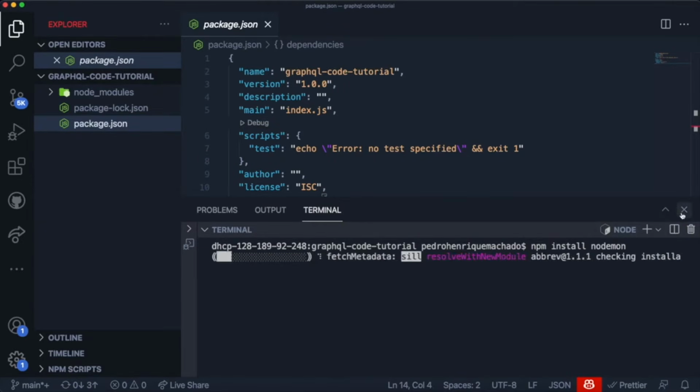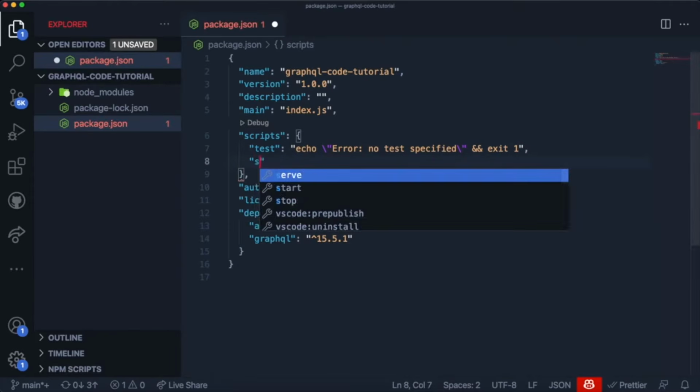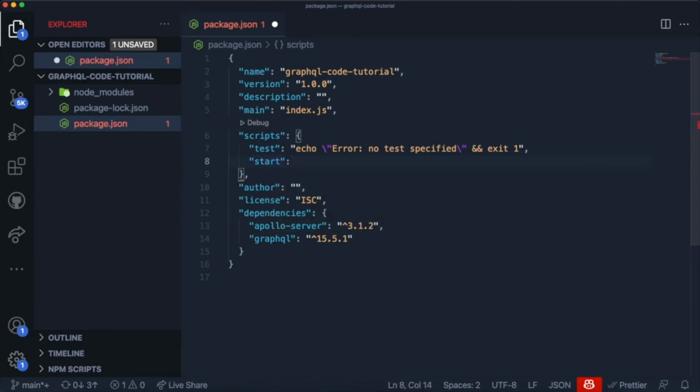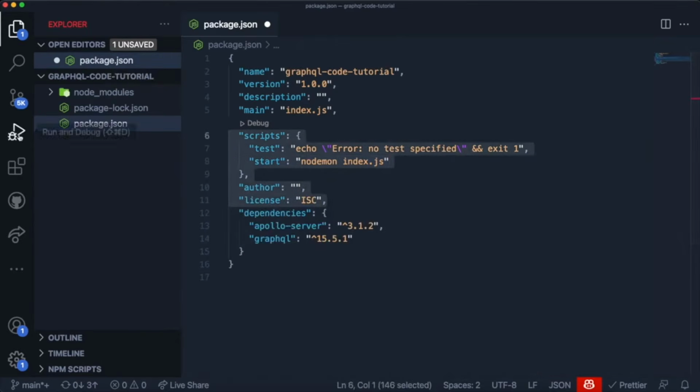So I'm just going to say npm install nodemon like this. And while Nodemon is installing, let's set up over here really quickly a script so that when we run npm start, it actually starts our application by running the command nodemon index.js. So we're going to create a file called index.js, and when we run npm start, it should run this over here, which means it's going to run nodemon from our packages.